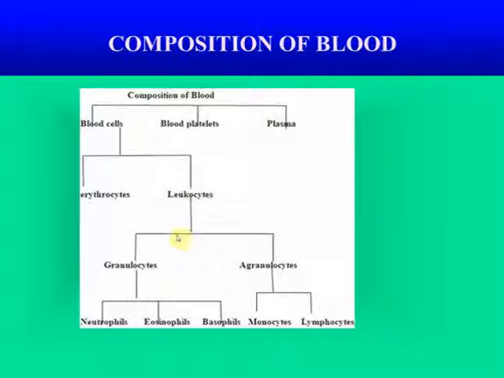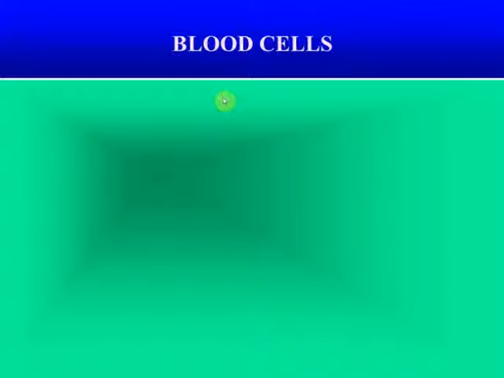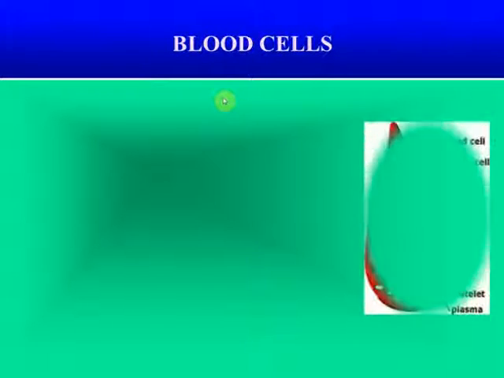Now again, leukocytes have 2 main classes. These are granulocytes and agranulocytes. Granulocytes means with cytoplasmic granules, and agranulocytes means without granules in the cytoplasm. Now again, granulocytes are of 3 types: neutrophils, eosinophils and basophils. These are classified on the basis of staining characteristics of the cytoplasmic granules and shape of the nucleus. And agranulocytes are of 2 types, monocytes and lymphocytes. So, first of all, blood cells.